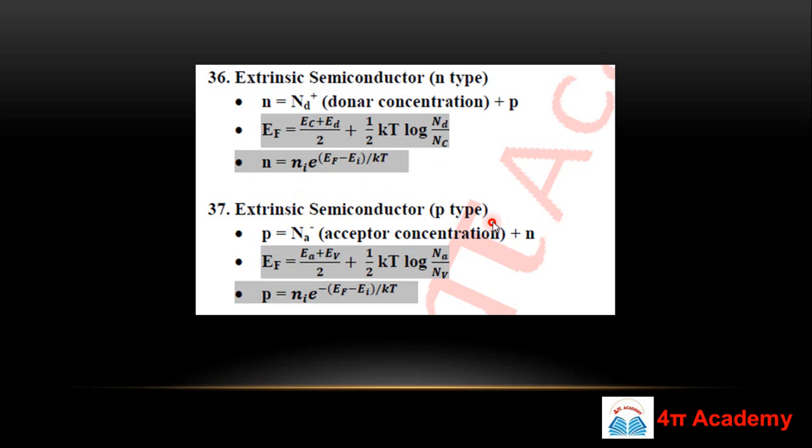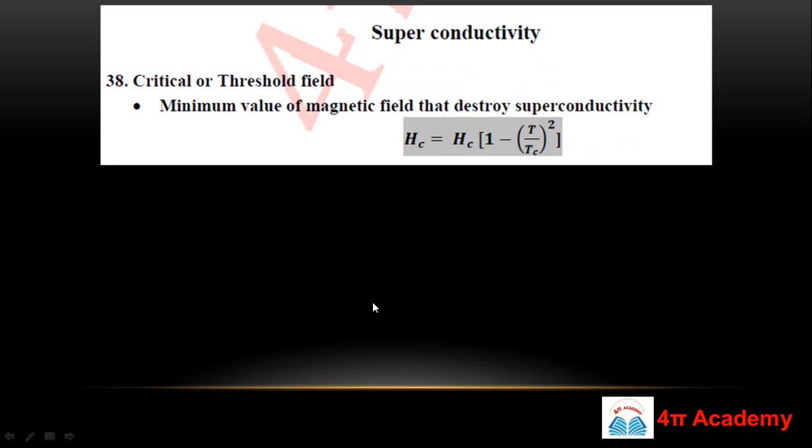And if you have a p-type semiconductor, your total hole concentration will be Na minus plus n, where Na minus is the acceptor concentration. The Fermi energy level EF will be Ea plus Ev by 2 plus half kT log Na upon Nv, and the total hole concentration in terms of intrinsic carrier concentration will be ni e to the power minus EF minus Ei upon kT.